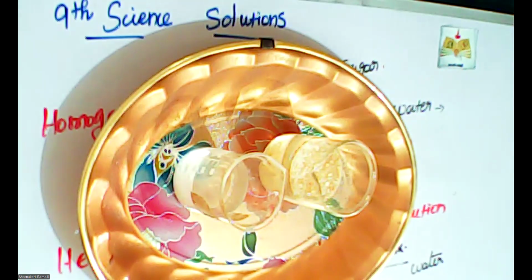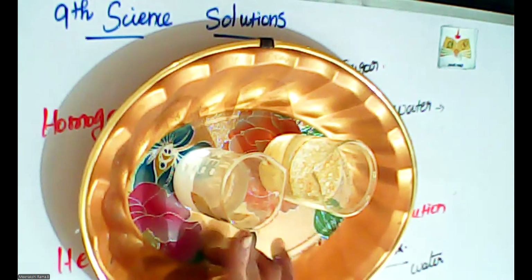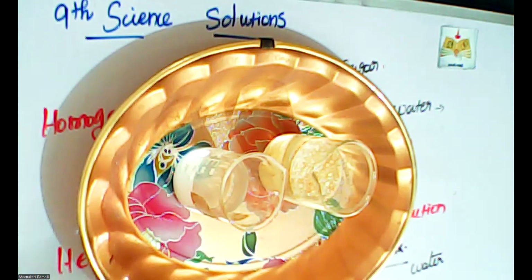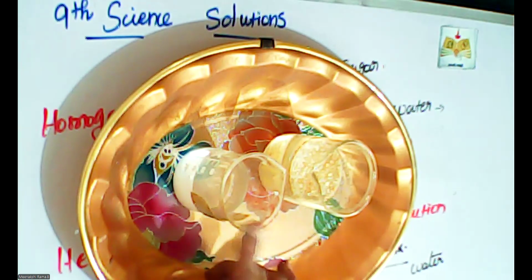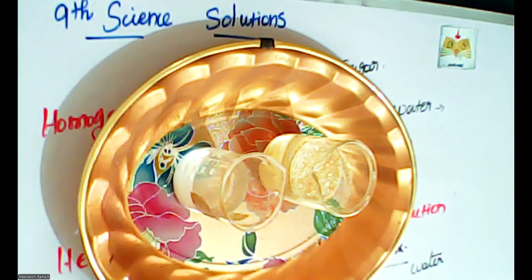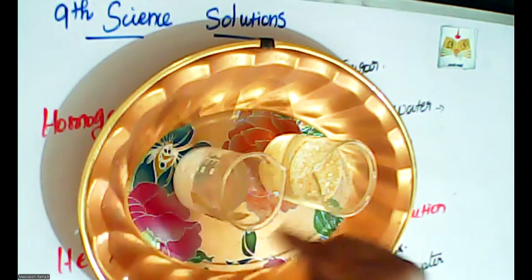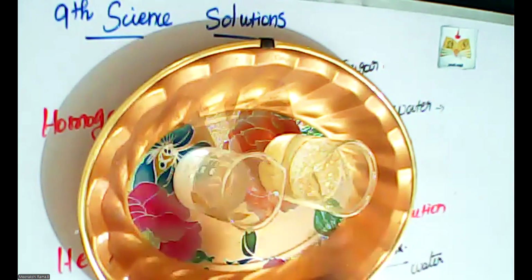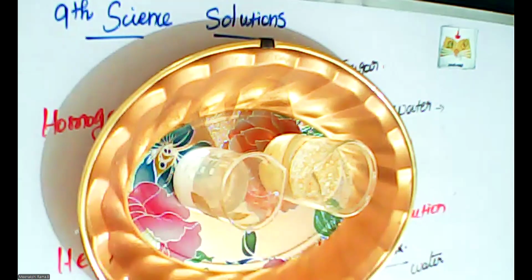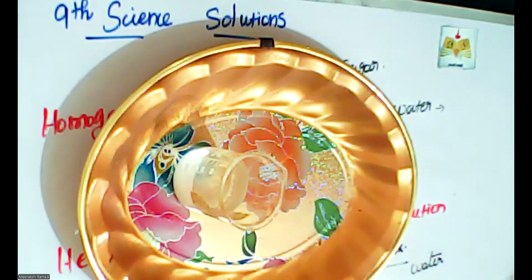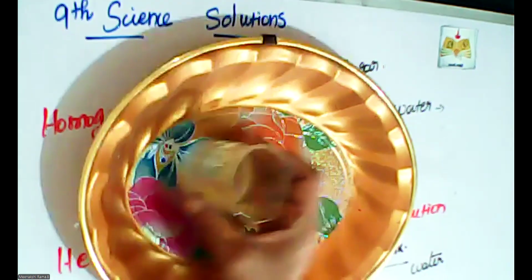And then one more concept, the dissolution concept. Dissolution means uniform distribution of the solute into the solvent. Yes, the salt is uniformly distributed in this water. So this is called dissolution. Okay, so the next topic: this is homogeneous and heterogeneous. Another one is binary and ternary solution.